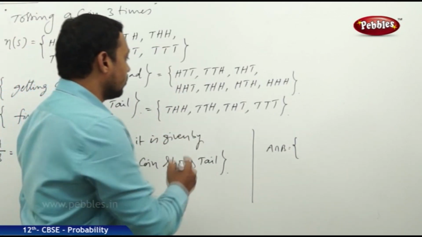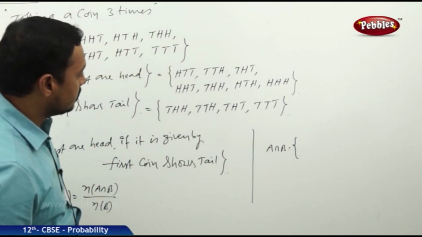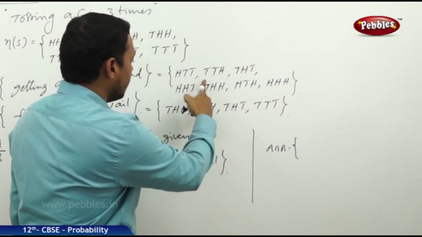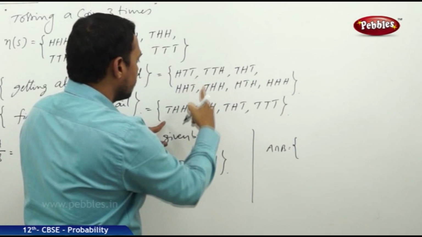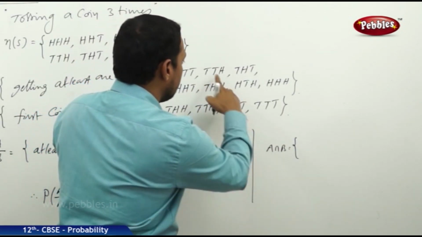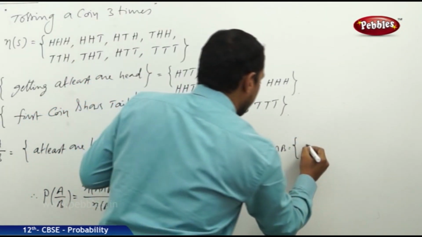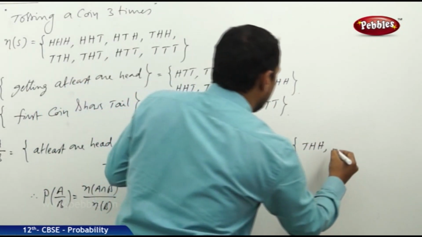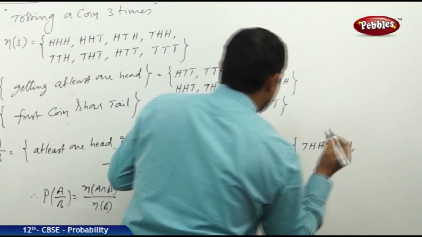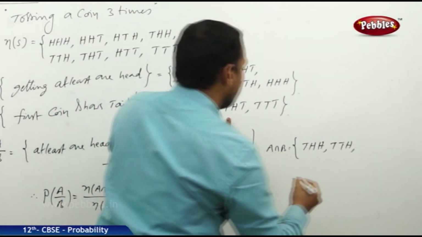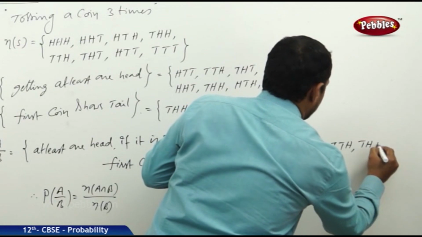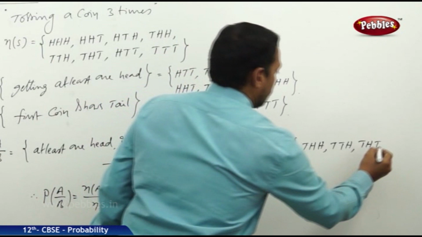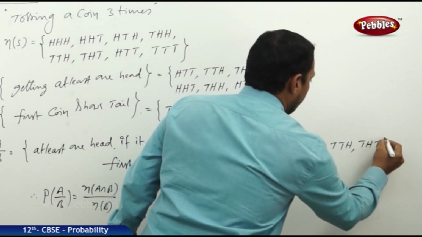So for A intersection B, what are the common cases in both the sets? The common cases are THH, TTH, THT, and any more? That's all.